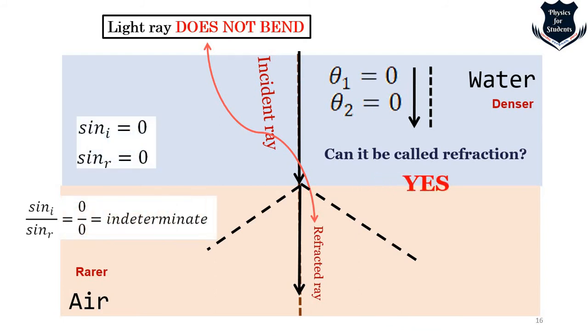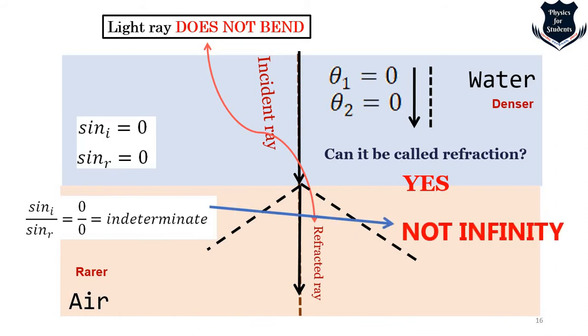Now what happens is that sin i and sin r are 0, which we will learn in Snell's law. Now if I put sin i over sin r, it is 0 by 0, and the value is indeterminate. Okay, the value is indeterminate and it is not infinity. This is something very important.